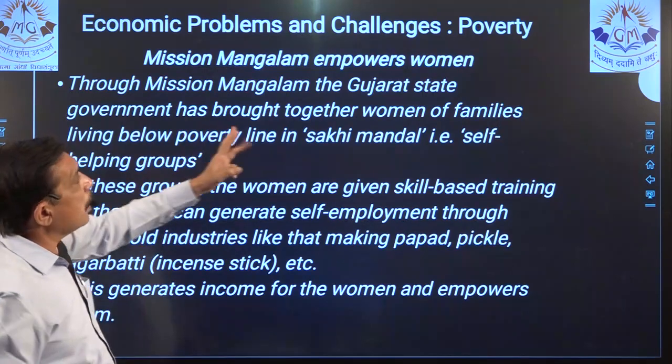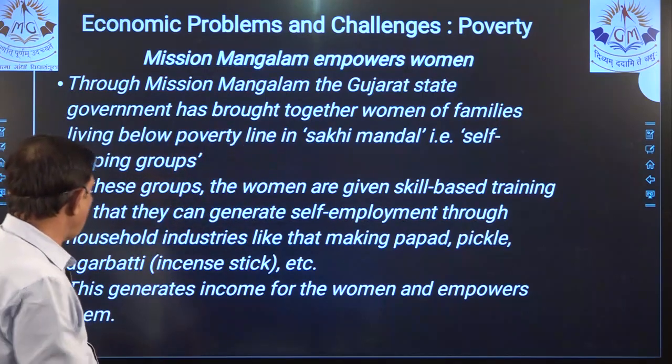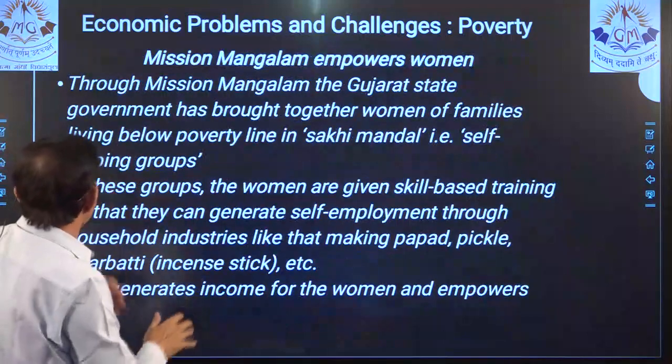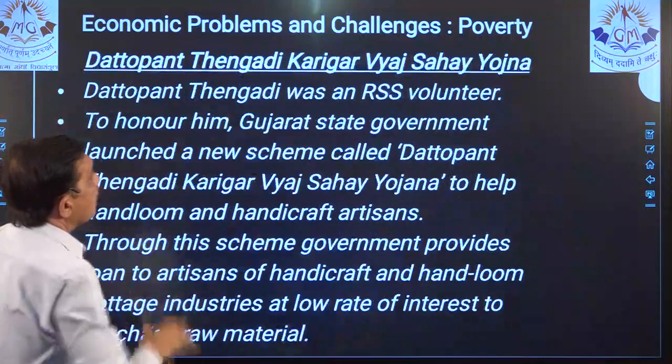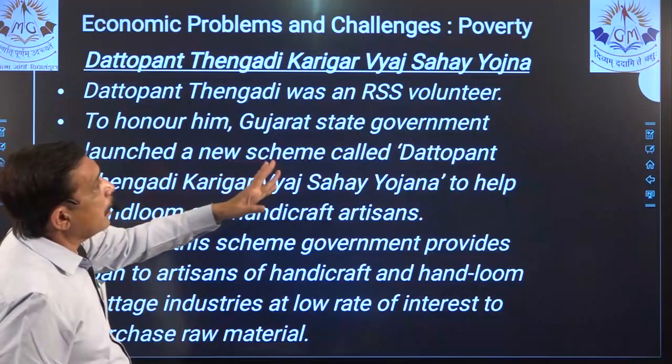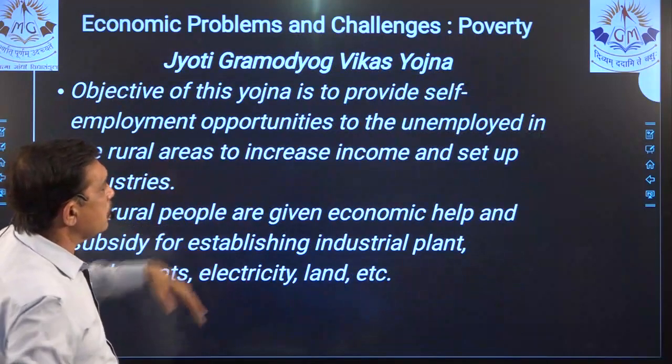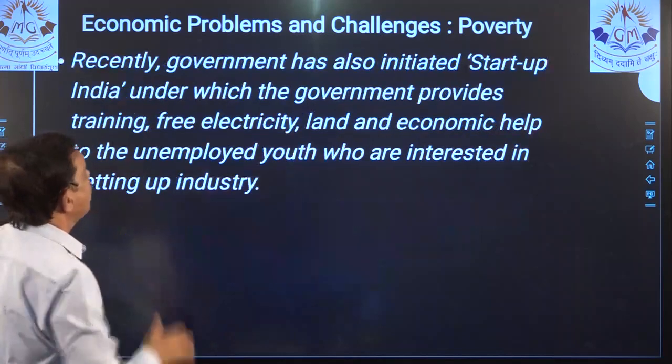Same way, Mission Mangal Women, this is quite a big one, and 2 marks because the length of the answers are quite big. Dattotpan Tegri Karigar Vyaj Sahai, it is a 2 mark question. Jyoti Gramoday Vikas Yojana, again 2 mark question.